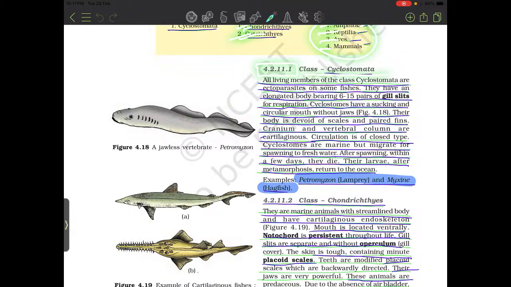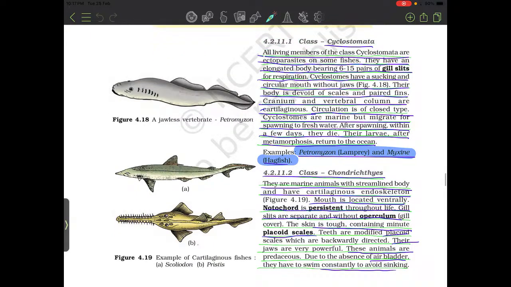4.2.11.1 Class Cyclostomata. All living members of class Cyclostomata are ectoparasites on fish. They have an elongated body bearing 6 to 15 pairs of gills for respiration. Cyclostomes have a sucking, circular mouth without jaws. Their body is devoid of scales and paired fins. Cranium and vertebral column are cartilaginous.